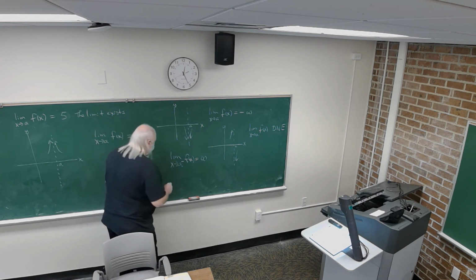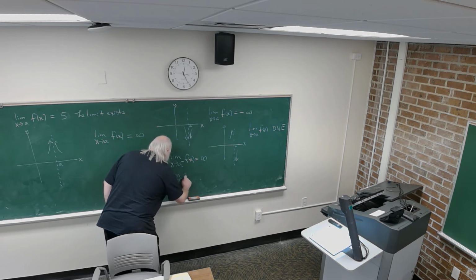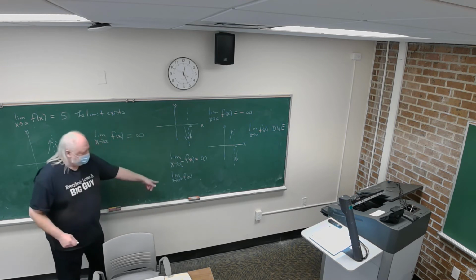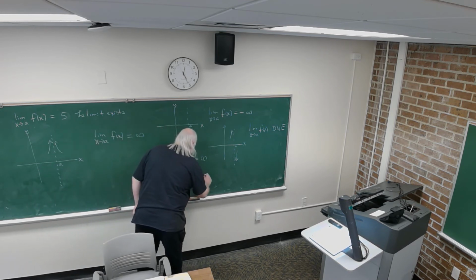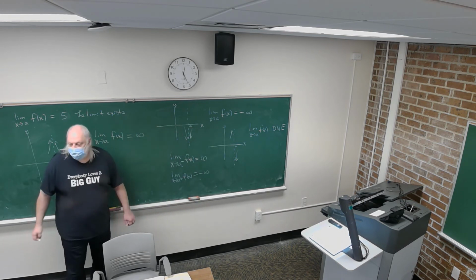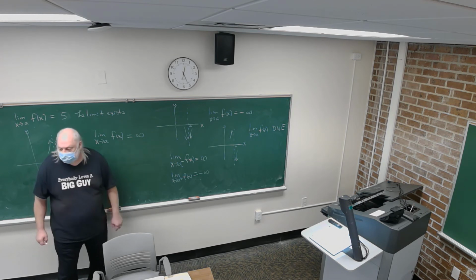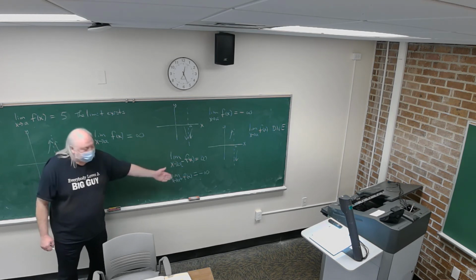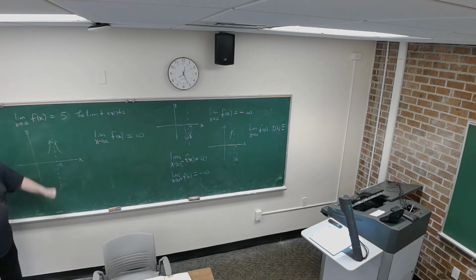And for values of x greater than a, the limit of f of x as x approaches a from the right is equal to minus infinity. Those limits still don't technically exist, because they're not equal to a number. It's got to equal a real number.